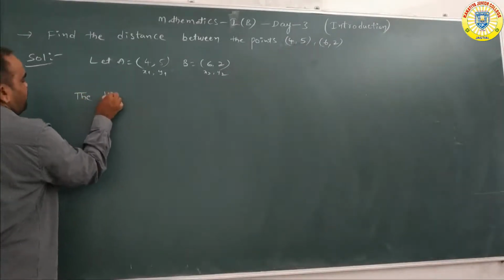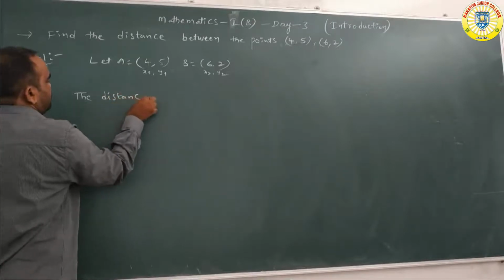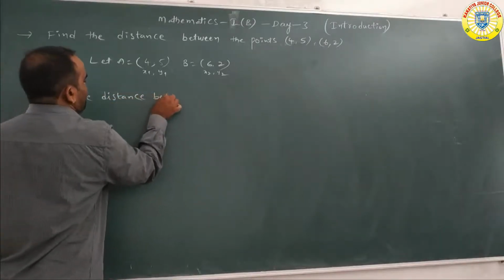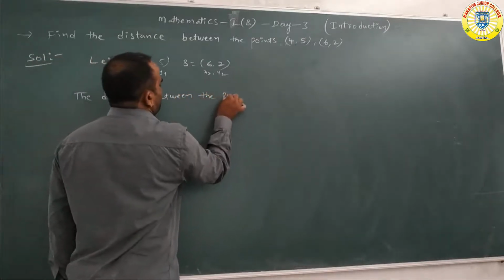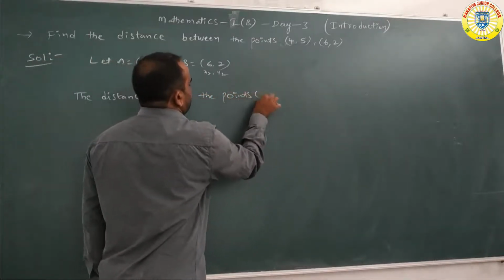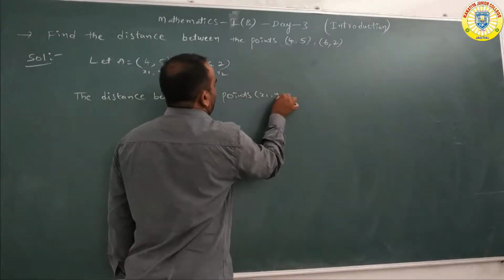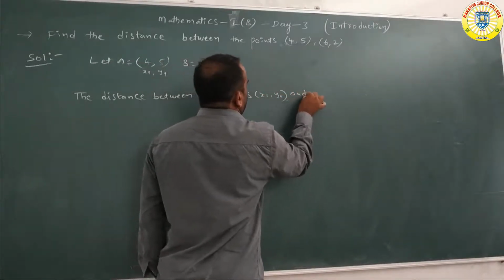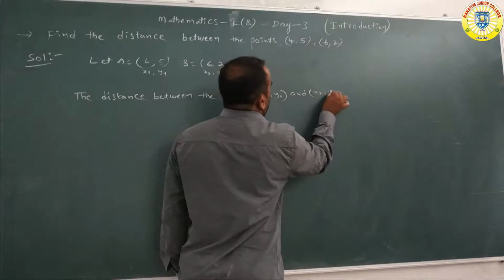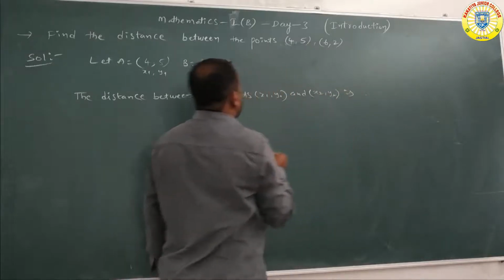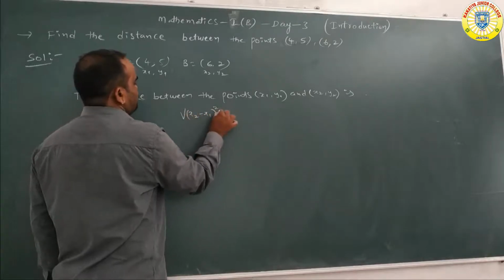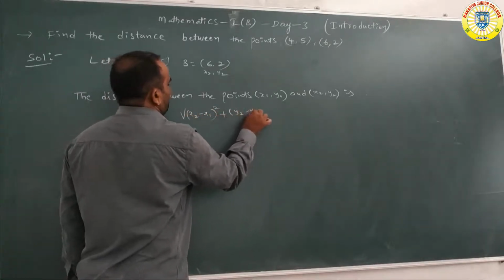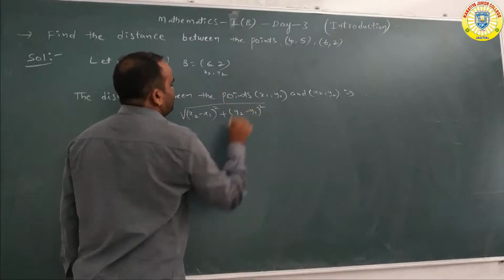Here we are writing the formula. The distance between the points (x1, y1) and (x2, y2) is under root of x2 minus x1 whole square plus y2 minus y1 whole square.